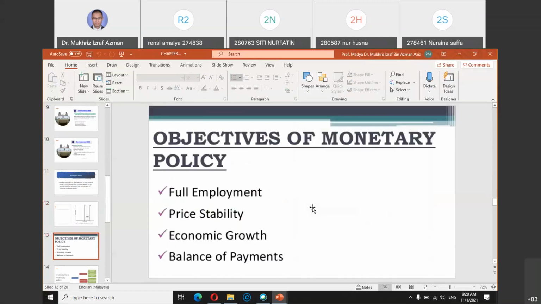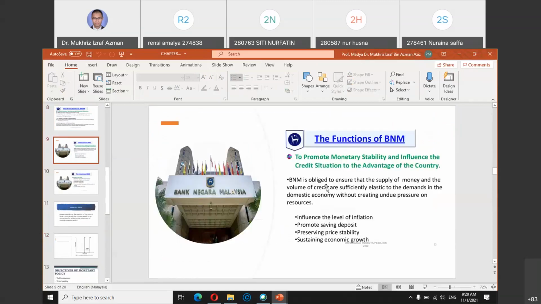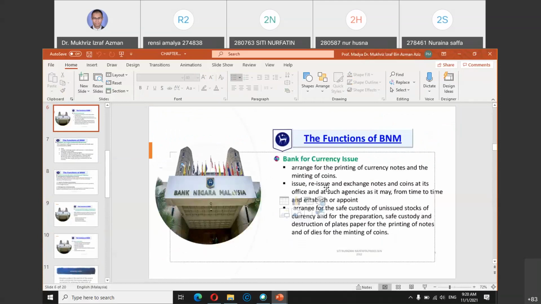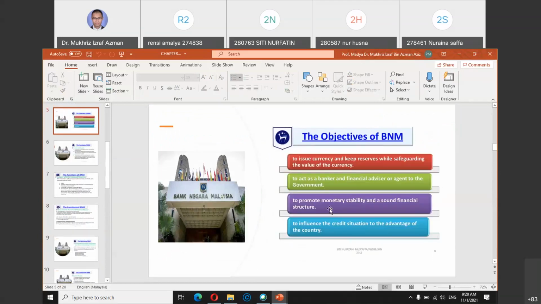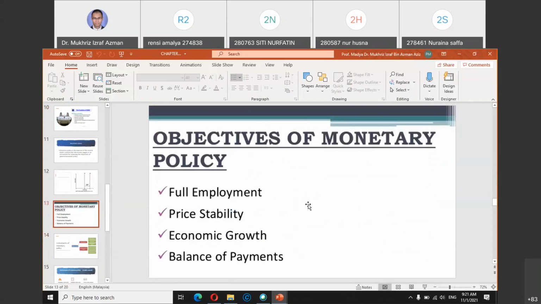Okay, and again, this is another function or objective of monetary policy, through the four functions just now. Through these functions, the aim is to promote monetary stability and influence the credit situation. So, the overall objectives: using all of these instruments, monetary policy, the banker to the government, at the end of the day, the goal is to ensure we achieve